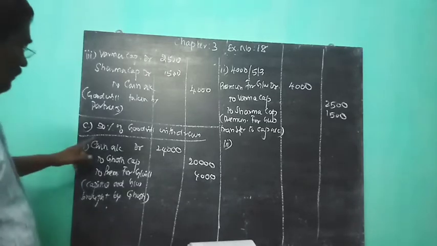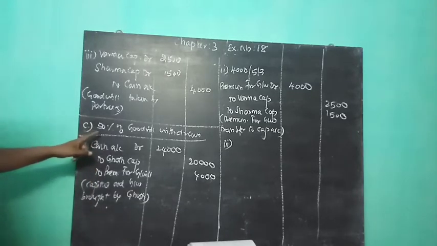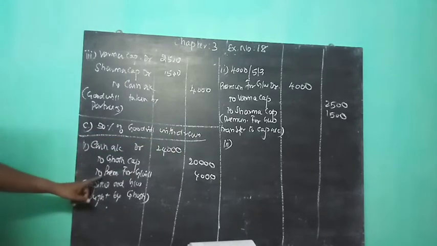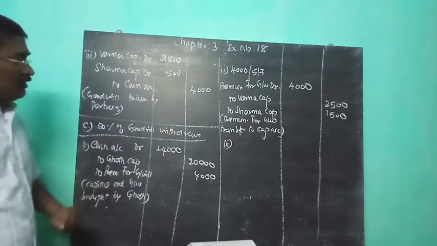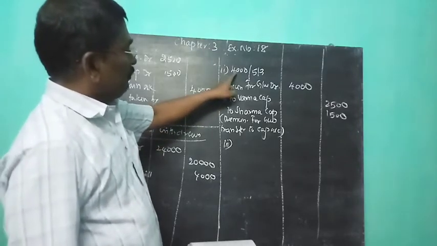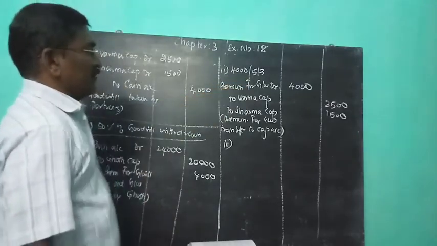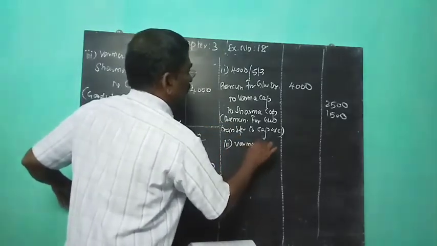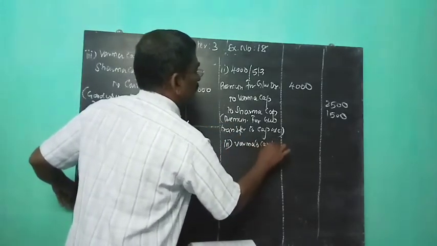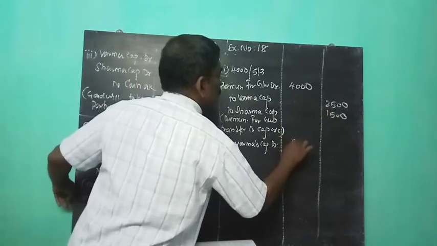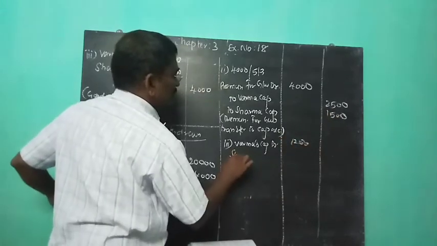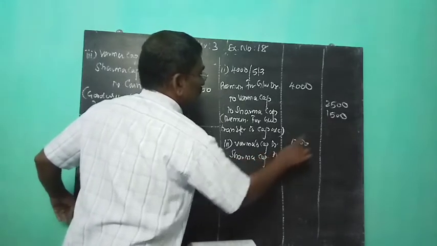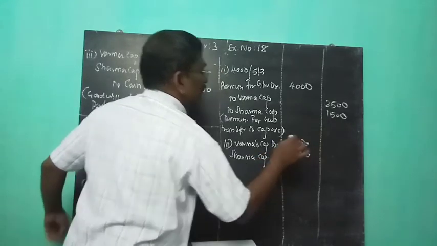Now case C, 50% goodwill withdrawn. Number 1, capital and premium for goodwill brought by new partner Ghosh. Number 2, premium for goodwill transferred to partners' capital accounts. Verma takes half of his share of goodwill, 1,250. Sharma takes half of his share, that is 750.